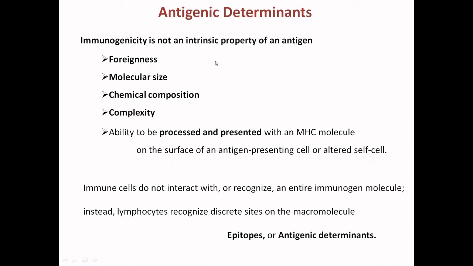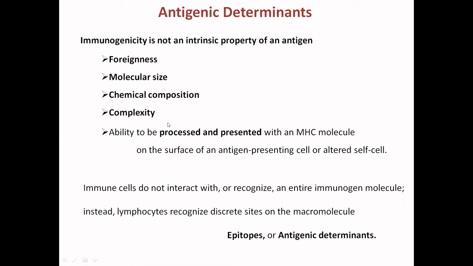So what are the characters of the immunogen? It has to be foreign. The molecular size should be big enough. The chemical composition should be a protein or a protein plus carbohydrate, or any modification, meaning any chemical that has the ability to trigger an immune response. It should be complex enough, and it has the ability to be processed.